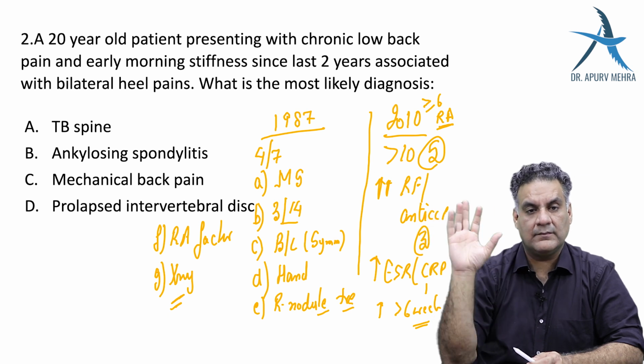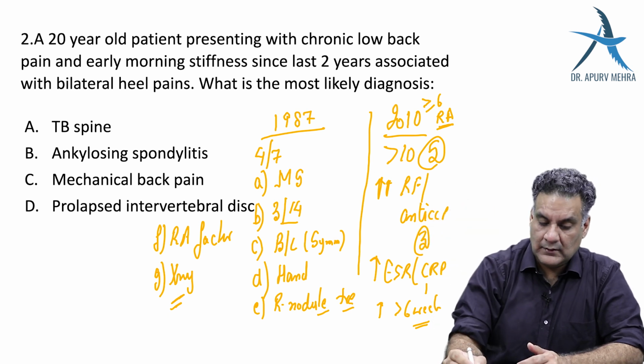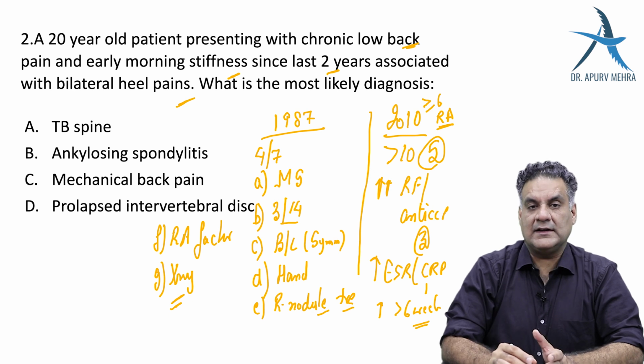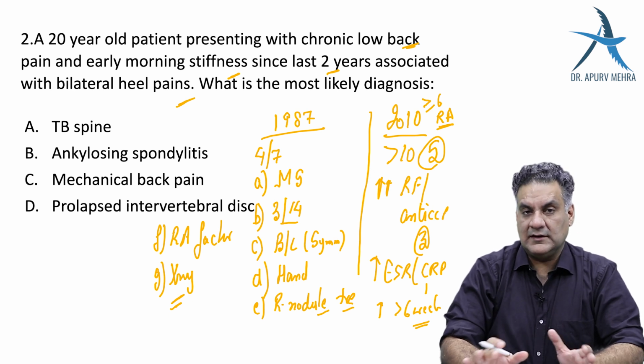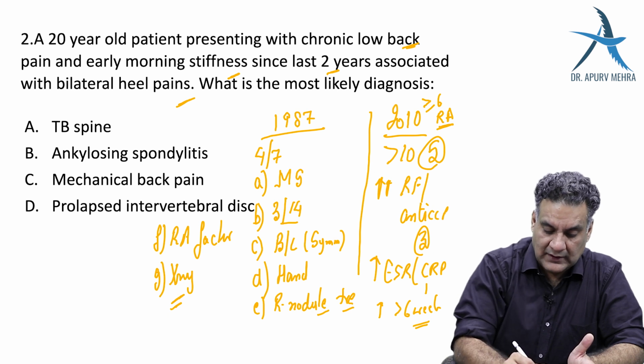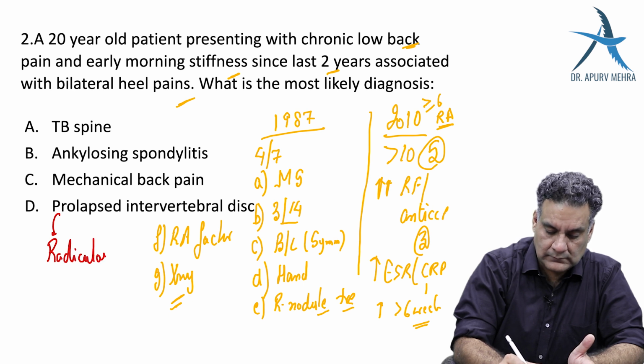Let's look at this question. 20-year-old man, low backache, morning stiffness, last 2 years with heel pain. Let's look at the options we have. Disc prolapse. It doesn't look like a possibility because here you should have radicular pain and they usually don't have morning stiffness.